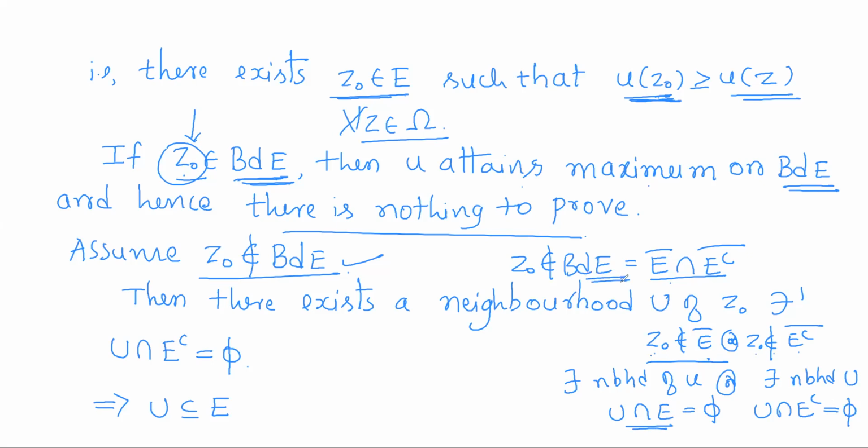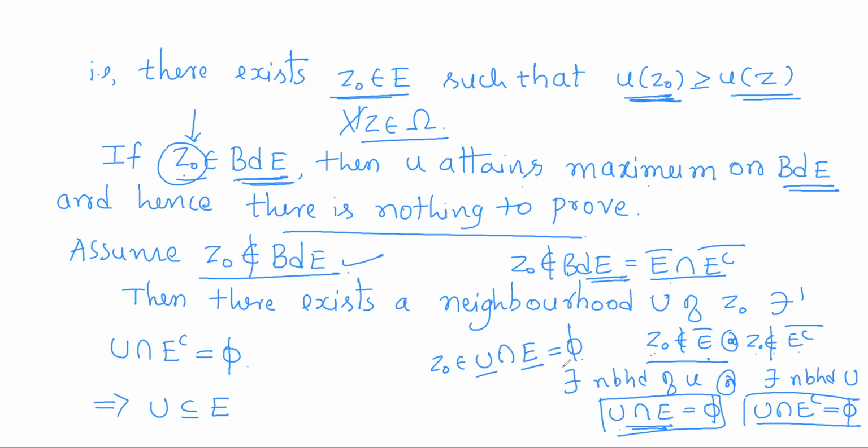So that means Z0 is not a boundary point of E implies that there is a neighborhood that either does not intersect E or does not intersect E complement. Any one of these two should hold. Either U intersection E is empty or U intersection E complement is empty. What is U? U is a neighborhood of Z0 that I have taken. So U contains Z0 and E also contains Z0, so it cannot be empty. Z0 belongs to U and E both.